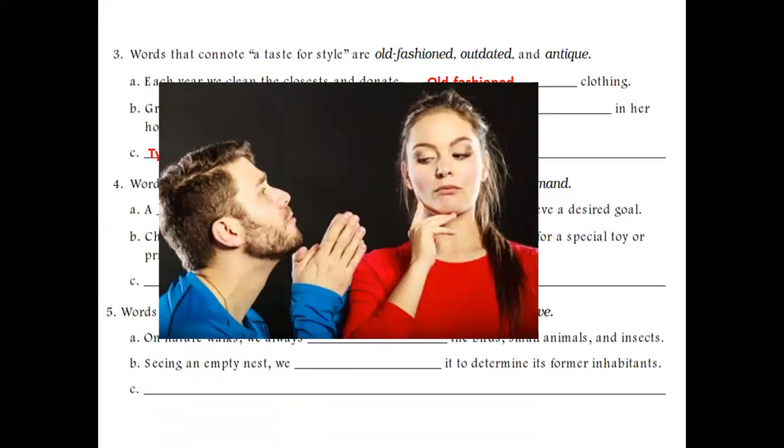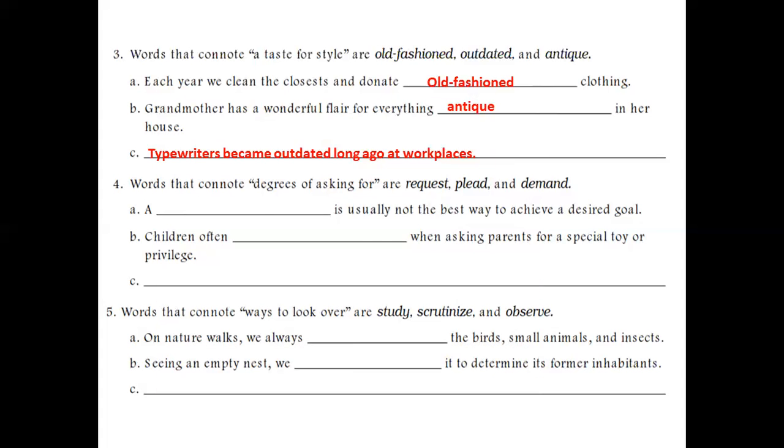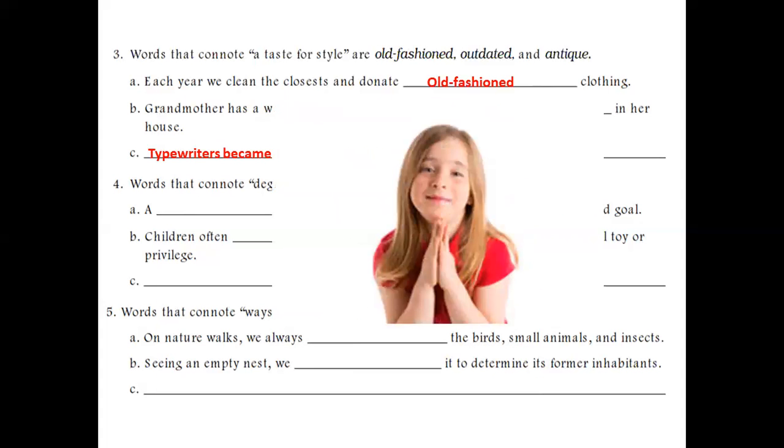For example, this man is pleading with this woman. He is not just requesting; he is pleading by joining his hands. And look at his expressions. He is begging for something. Also some kids can be pleading, making this kind of expression when they ask their parents for toys or something.